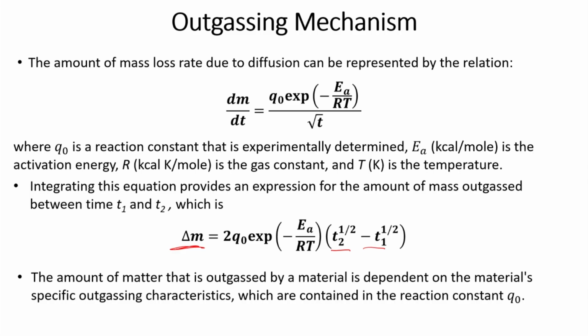It says that the amount of mass that is outgassed by a material is dependent on the material's specific outgassing characteristics, which is represented by the reaction constant Q0. Different materials will have different Q0 values, and if you know the activation energy, then we can calculate the mass loss.